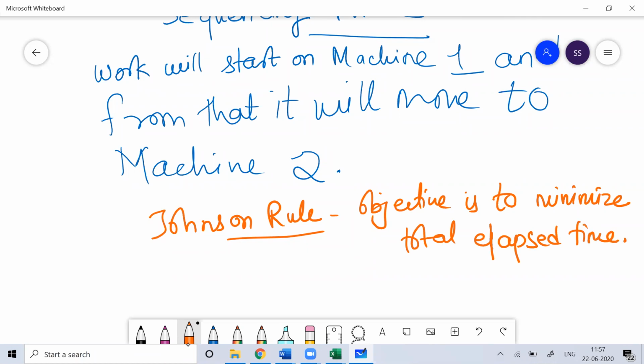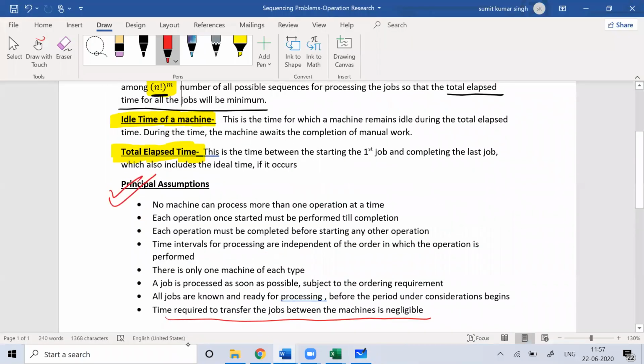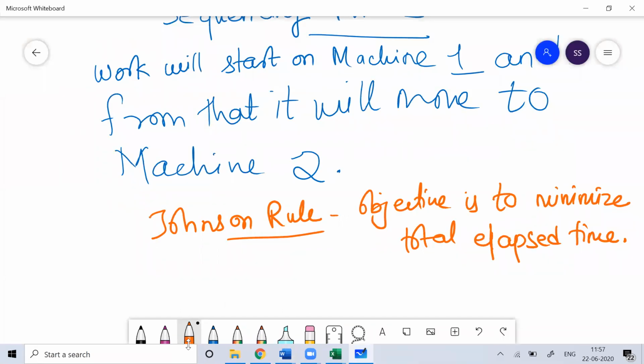What is the elapsed time? Elapsed time basically means the time between starting the first job and completing the last job. The moment you start the first set of work on machine 1, till you finish the last set of work on machine 2, this total time in between is called the elapsed time. So we set the Johnson algorithm in such a way that you minimize the total elapsed time.